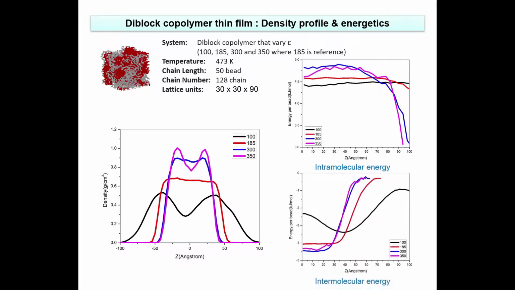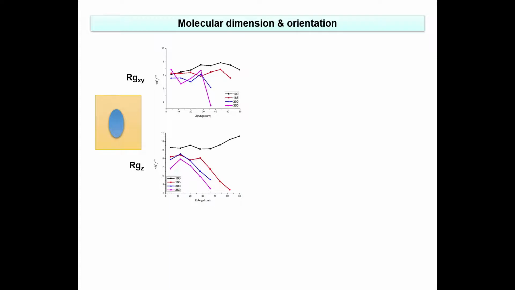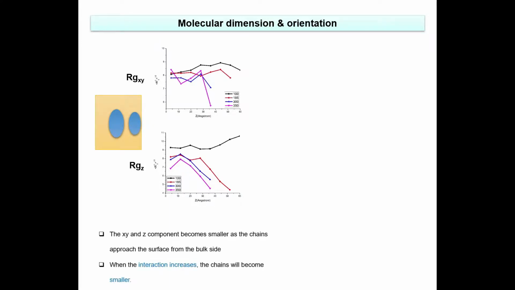The interchain energy becomes higher due to better molecular packing, or the comonomer bit can come close to the repulsive portion of Lennard-Jones potential that is less than 5 angstrom. For chain property, the molecular size in terms of radius of gyration, both X, Y, and Z components become smaller as the chain approaches the surface from the bulk side. When the interaction increases, the chain dimension becomes smaller.